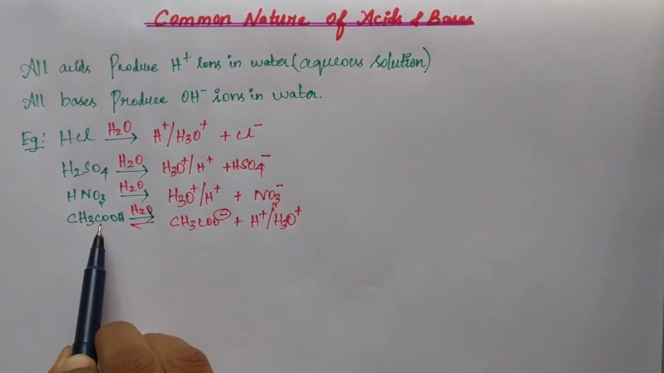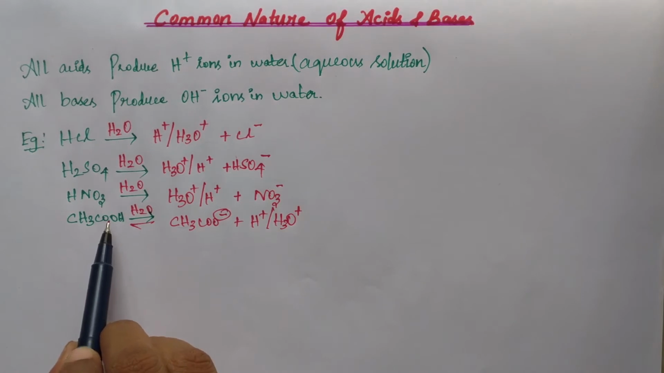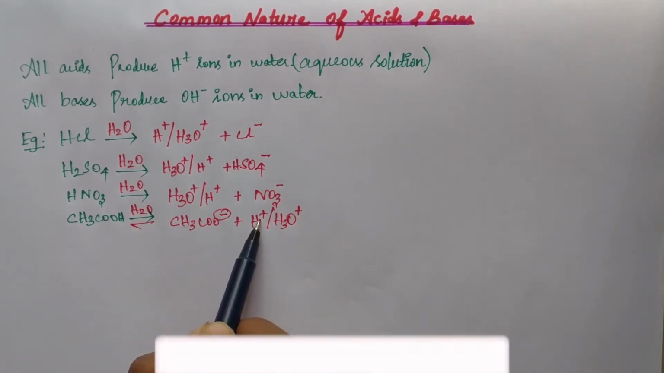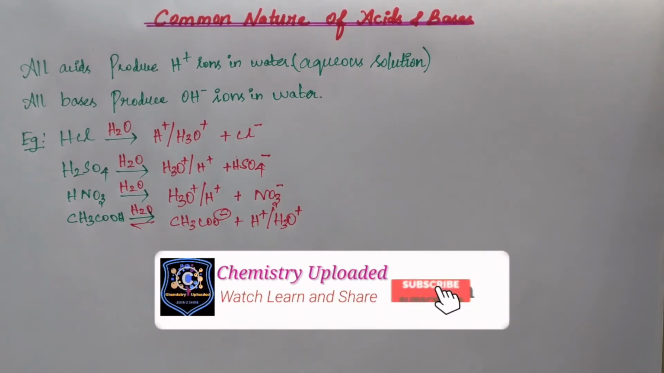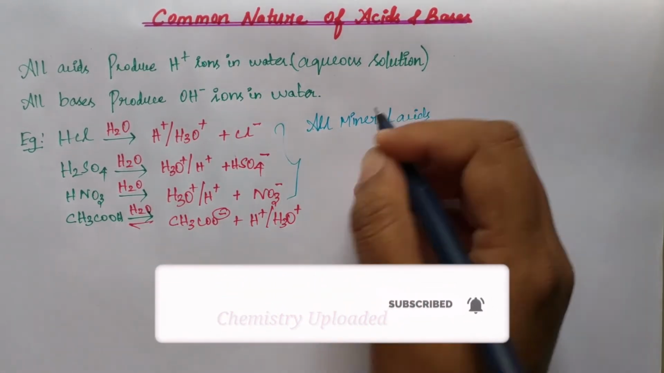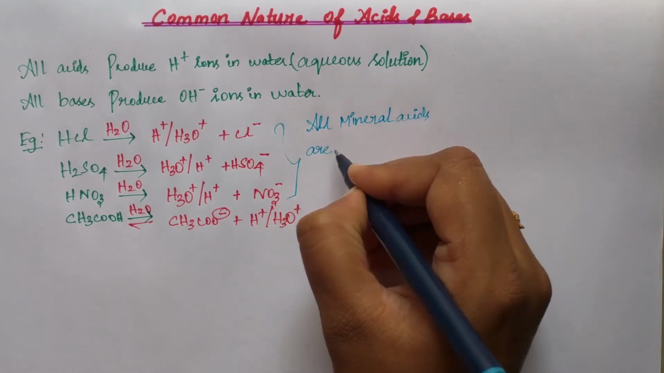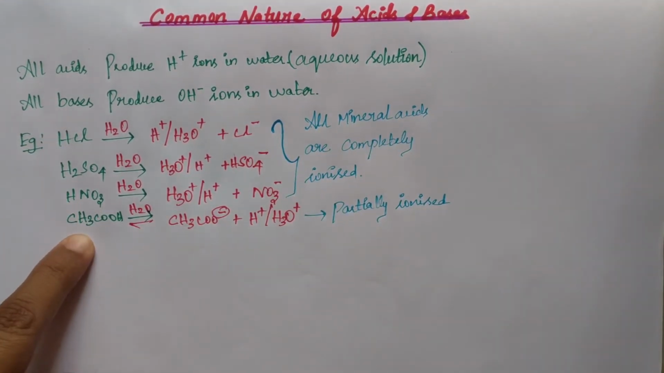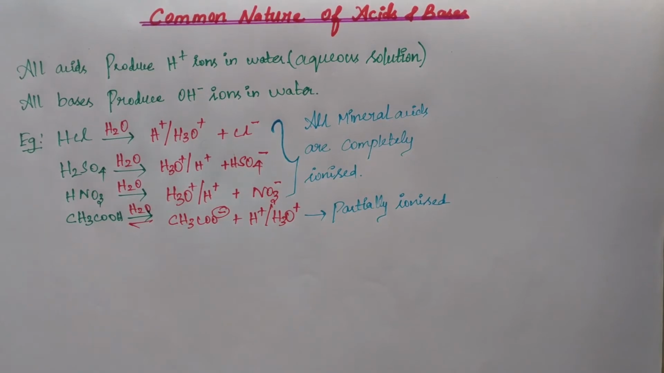Acetic acid is a weak acid, an organic acid. So it partially dissociates, giving H plus partially, not completely. All mineral acids are completely ionized. Here the mineral acids are HCl, H2SO4, HNO3. This is an organic acid. So mineral acids or strong acids are completely ionized.